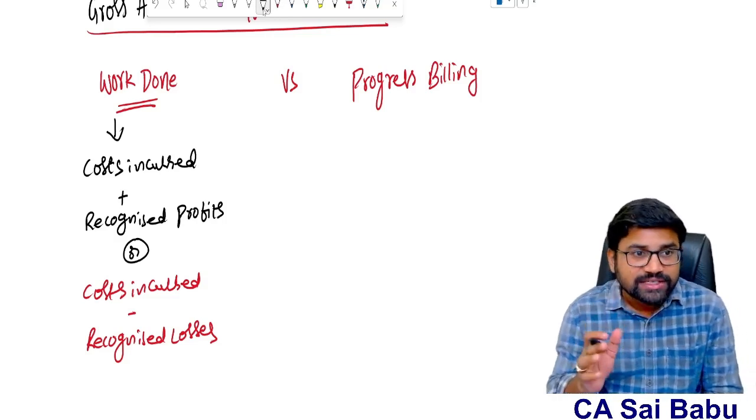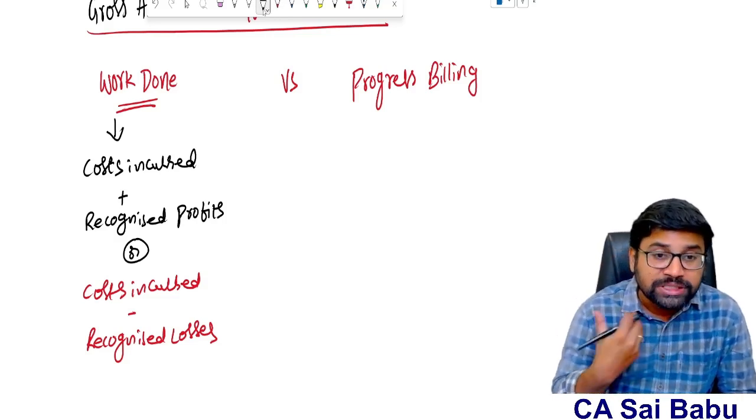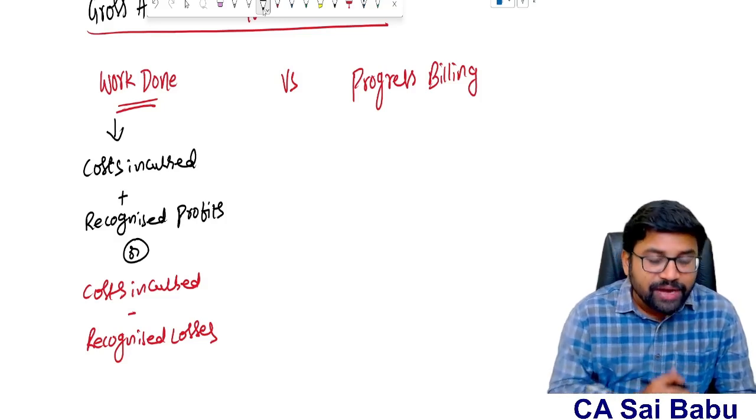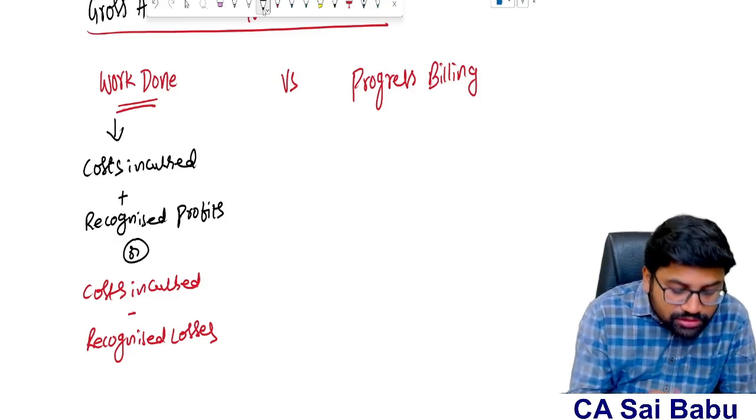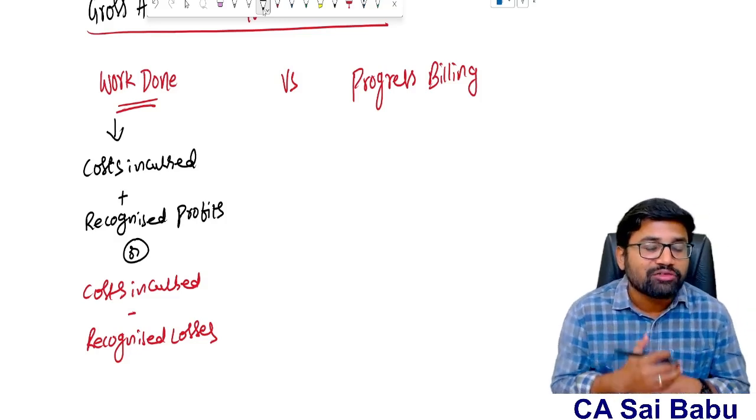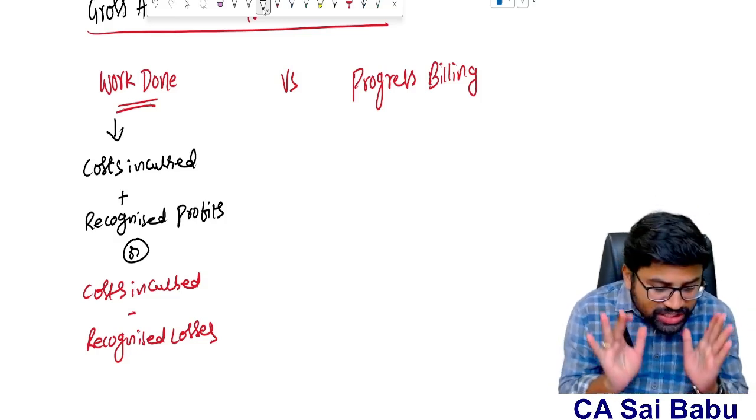Sir, understand. As a contractor, till now, how much cost have I incurred? I need to add profits for that. Suppose it is a loss, I need to minus. Then I will know the work done, how much work I have done till now. The logic is very simple, sir.